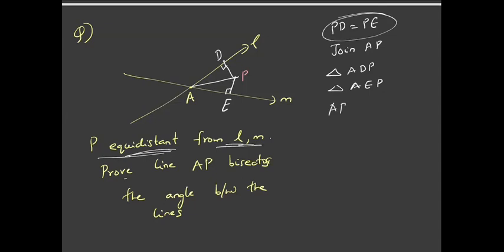AP is the hypotenuse which is common, and both the triangles are right angled, so these two triangles are congruent. So I can say that angle DAP is equal to angle PAE. So this AP line is the angle bisector of the lines L and M.